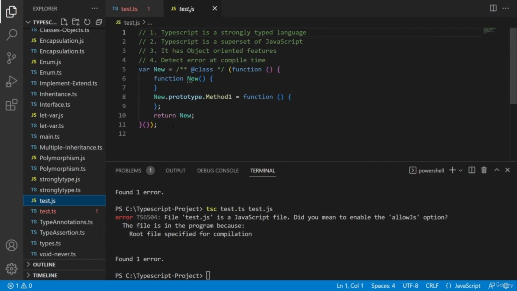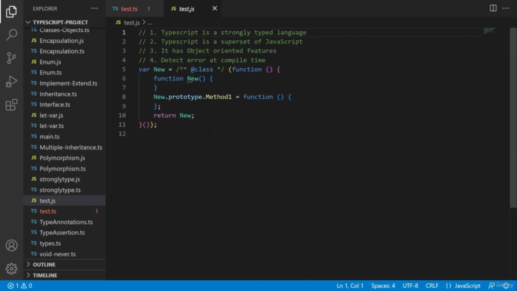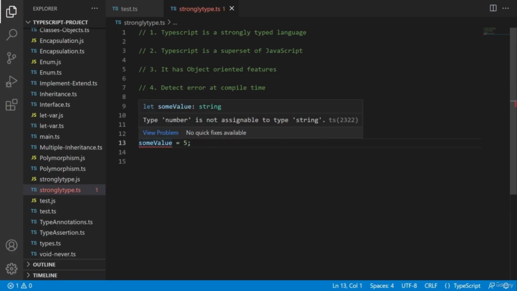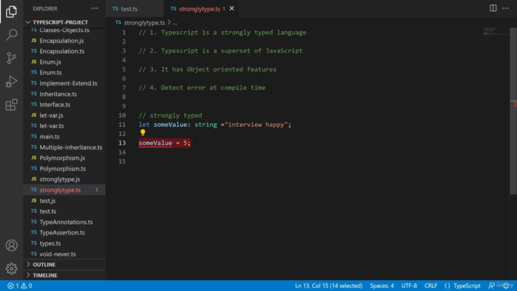See, this is a bit complex code to understand. That's why we say TypeScript has object-oriented features like classes, inheritance, encapsulation, etc., which is a very good thing from building software's point of view. Now the last point is TypeScript detects errors at compile time. This I already explained in the strongly typed language point, right? TypeScript here detects errors at compile time and JavaScript doesn't. That is another advantage of TypeScript over JavaScript.